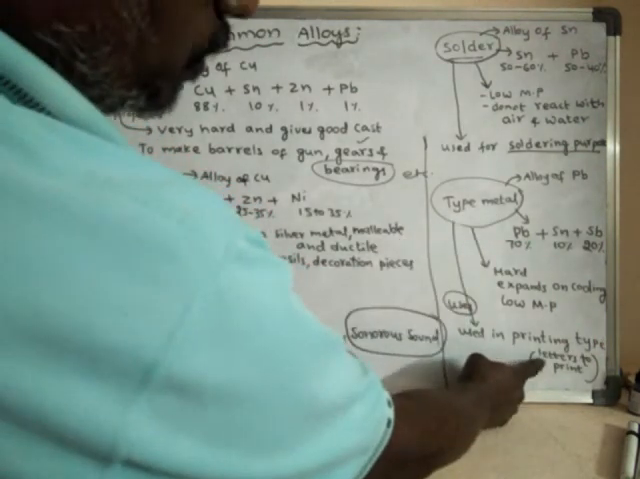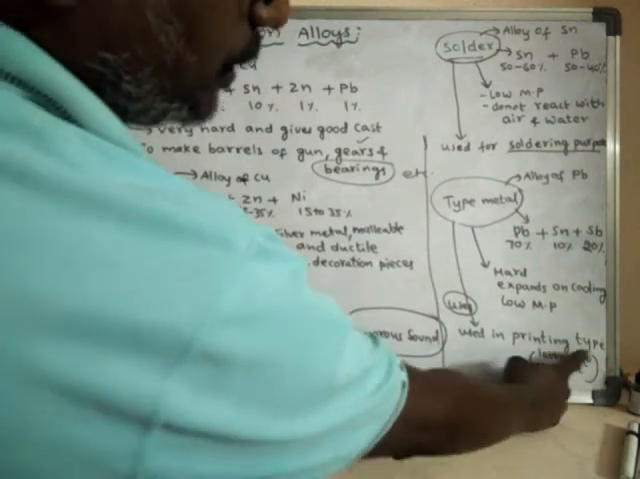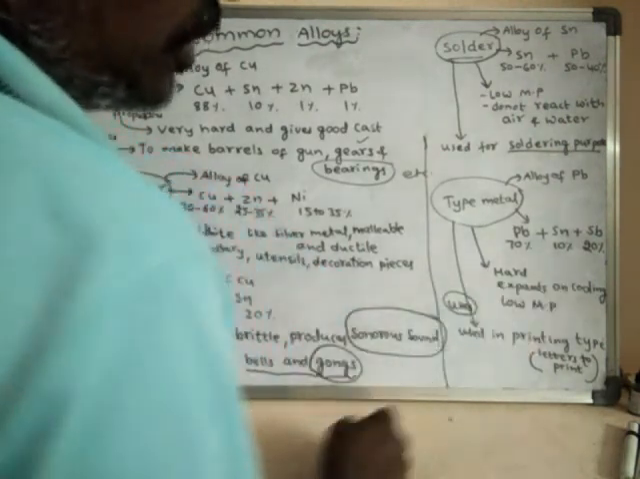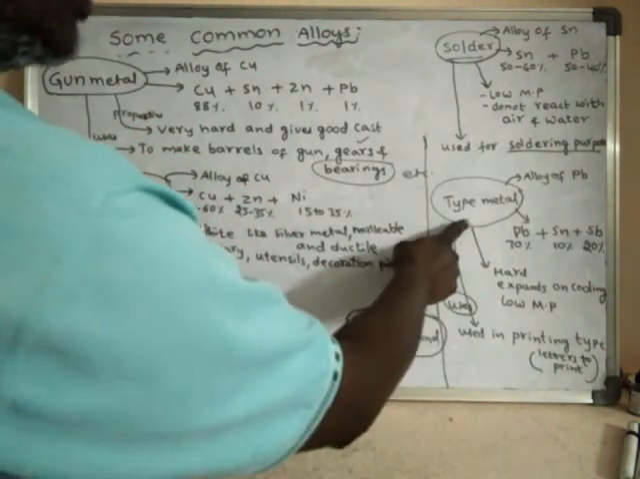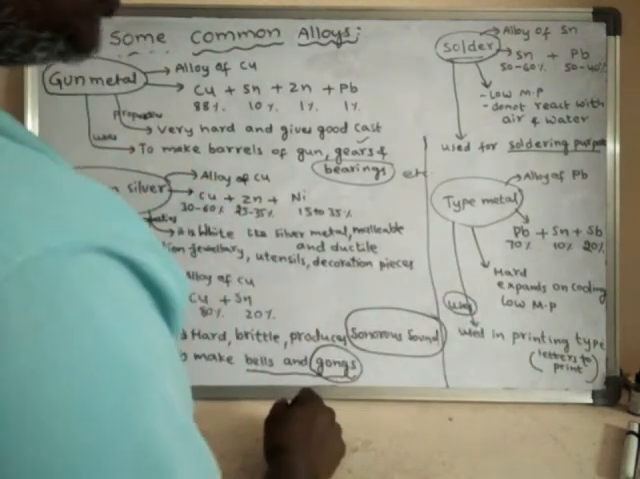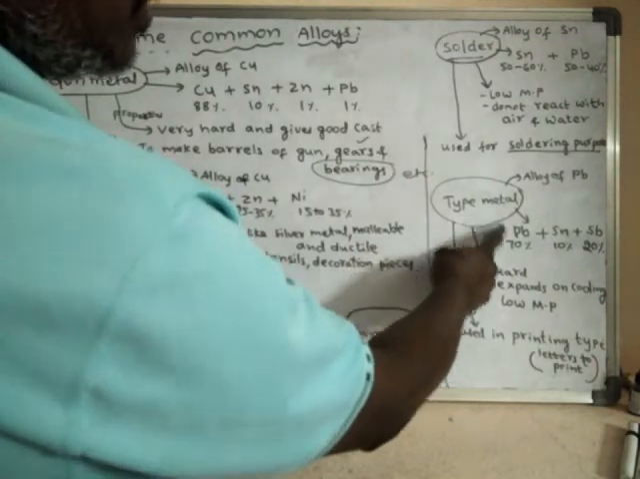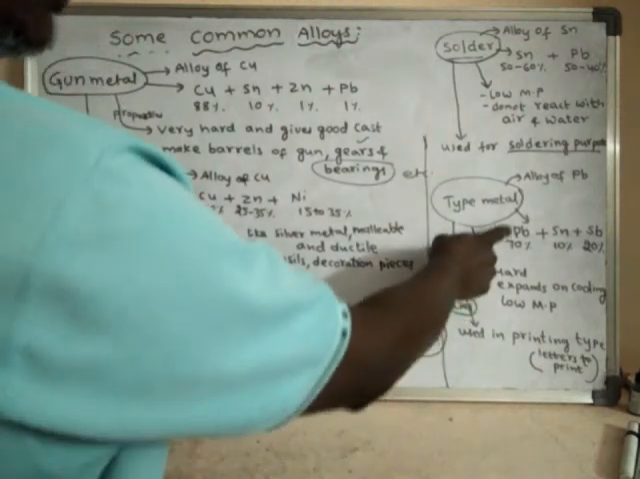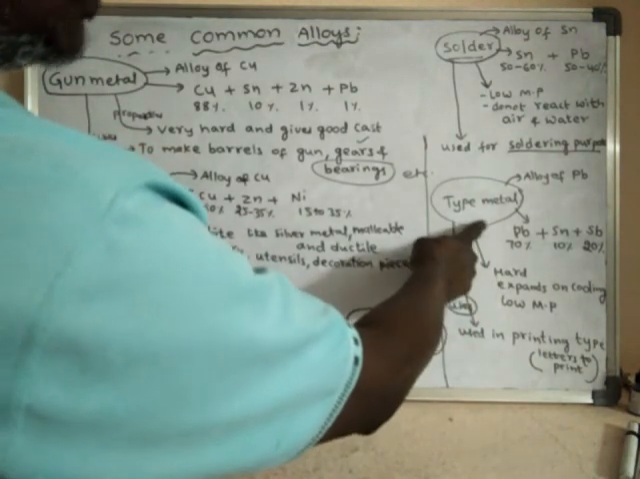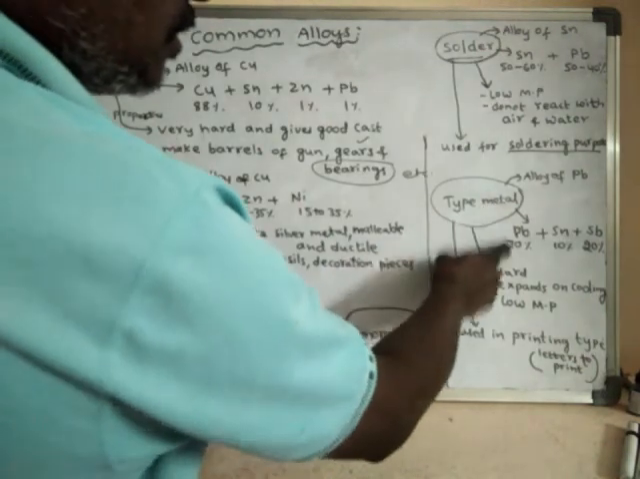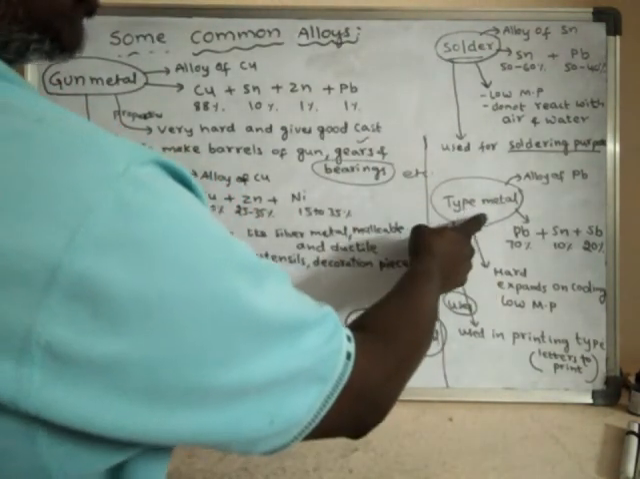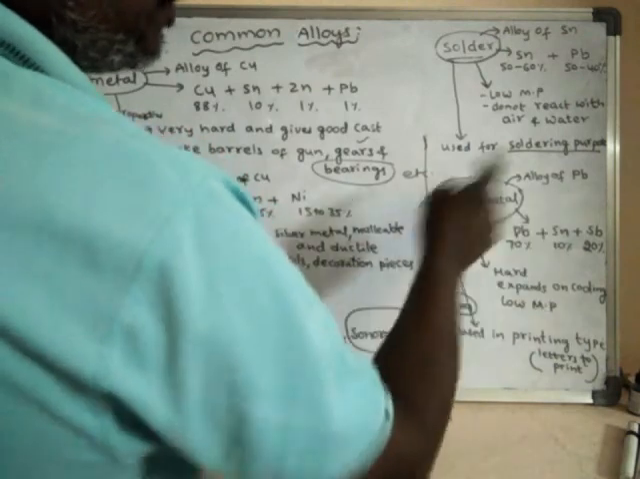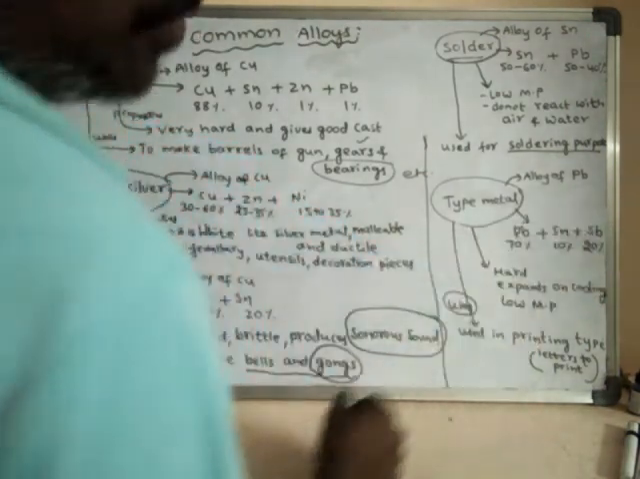Type metal is used to make those letters which are used for printing purposes. This metal is very hard and expands on cooling. And it has a low melting point. If you see the composition of this type metal, it is made up of lead, tin, and antimony. Lead is 70%. Hence, the principal metal of type metal is lead only. That is why type metal is called an alloy of lead. It contains tin 10% and antimony 20%.